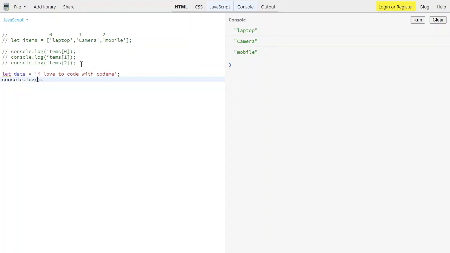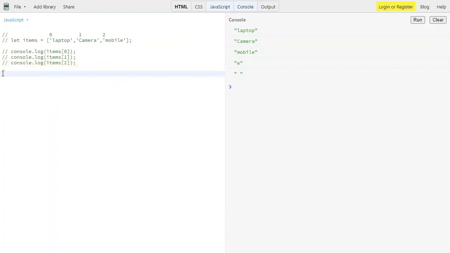Let me access only one element. We can access it this way with index 5. Try to run using Control Enter. As you can see, we can very easily access this fifth element. It's coming from 0, 1, then 2, 3, 4, and then 5. If I try to access the sixth element, you can see it's giving me an empty value.